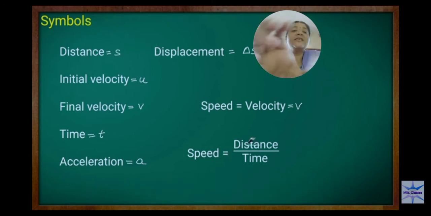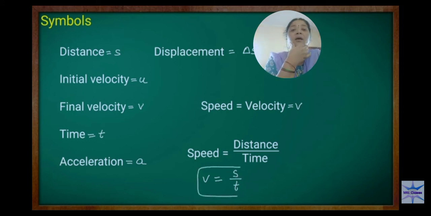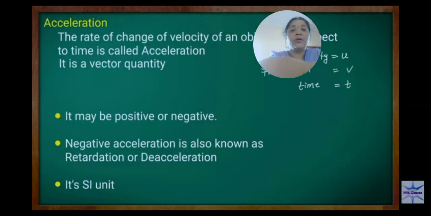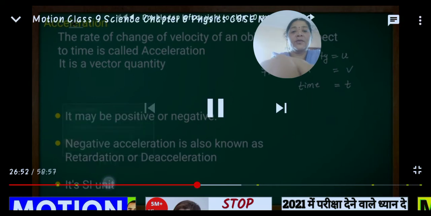Taking these symbols, how can you write the formula? Here the speed formula you can write: v is equal to distance, means meter, s, by time t. This is the formula of the velocity. Before going to acceleration, we go to speed and velocity.